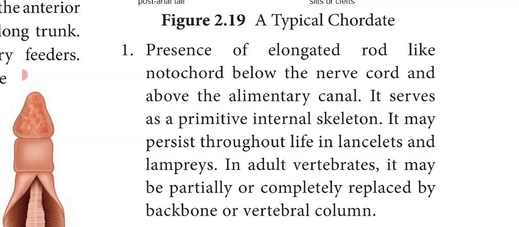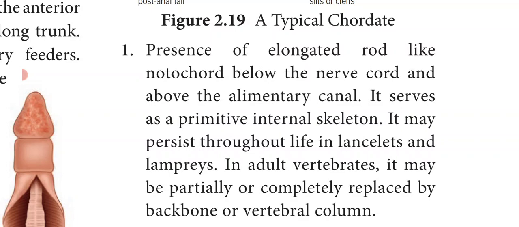In some organisms, it may persist, that is, it may continue throughout their life. If you take some smaller or lower chordates, this notochord persists throughout their life, for example, lancelets and lampreys. But in some adult vertebrates, it may be partially or completely replaced.